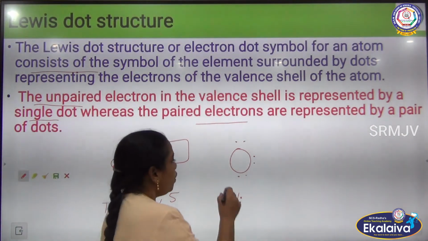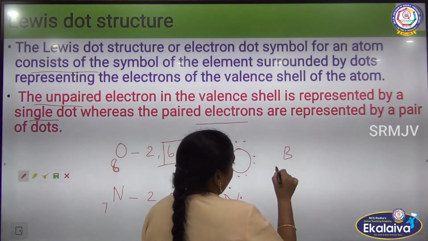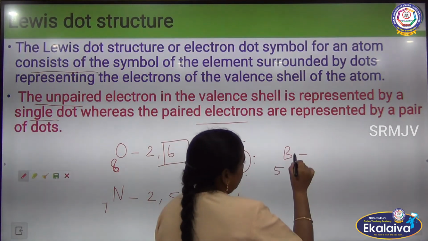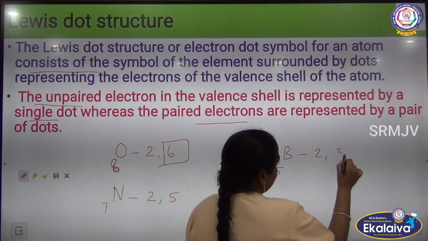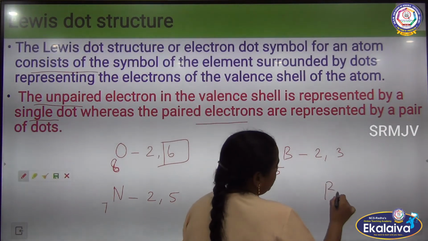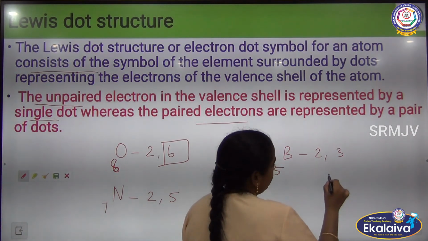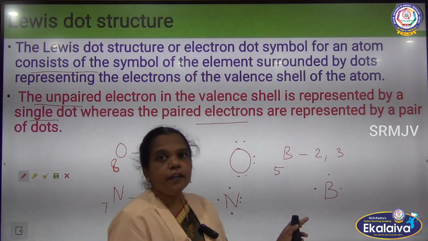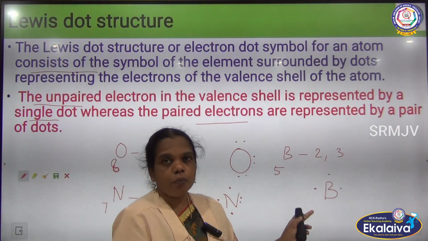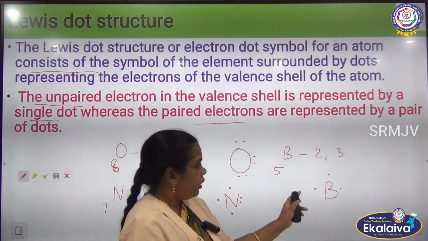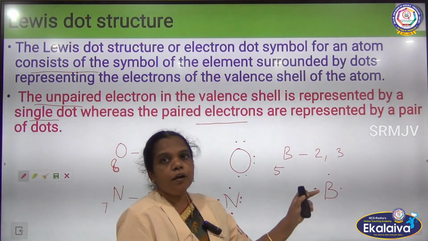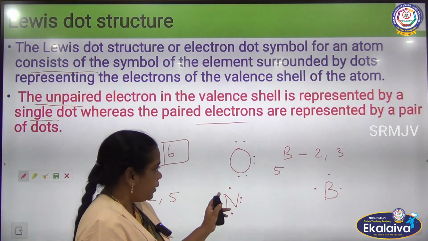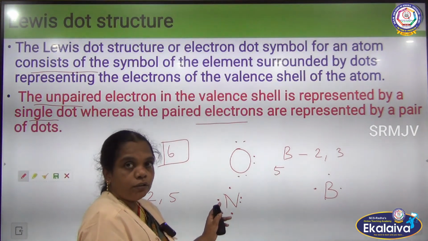And for boron, atomic number 5, the electronic structure is 2, 3. The electron dot structure for boron is all 3 single dots, because they are ready to form a bond. How many bonds can it form? 3 different bonds. And the nitrogen can also form 3 different bonds.